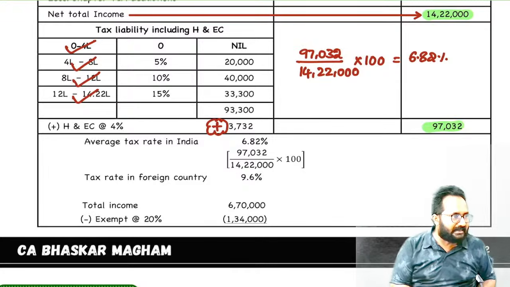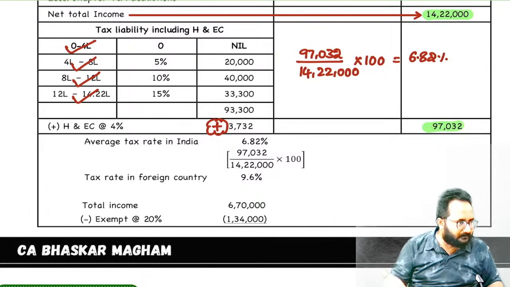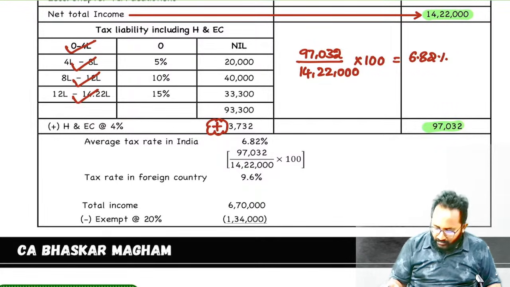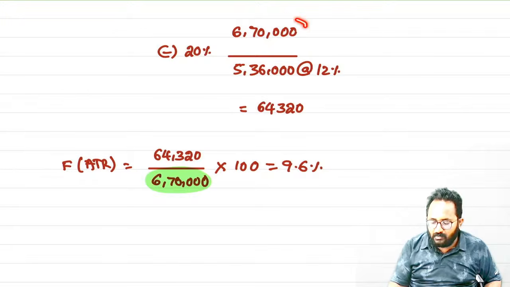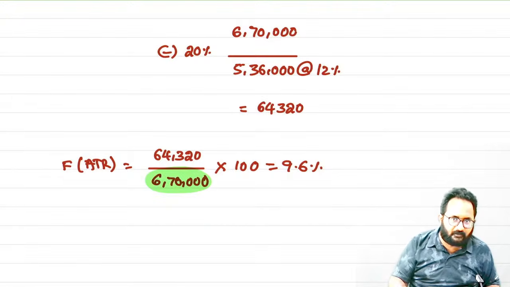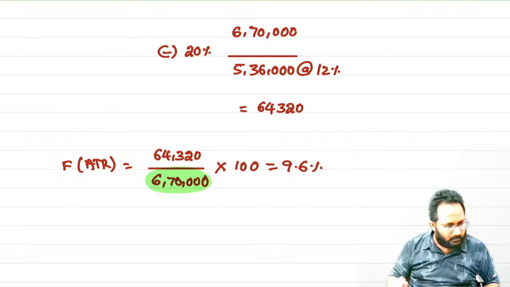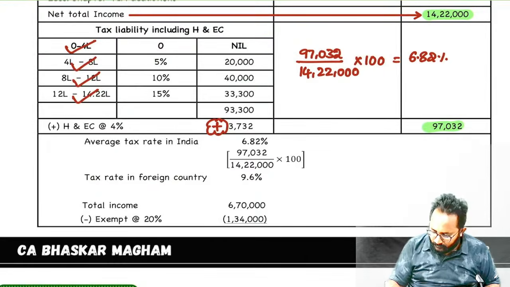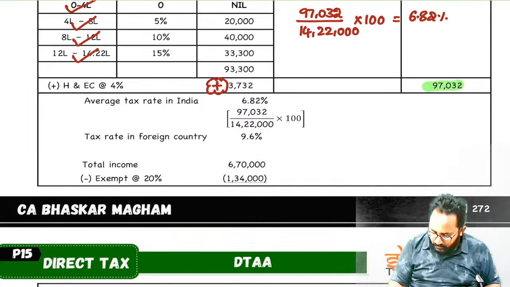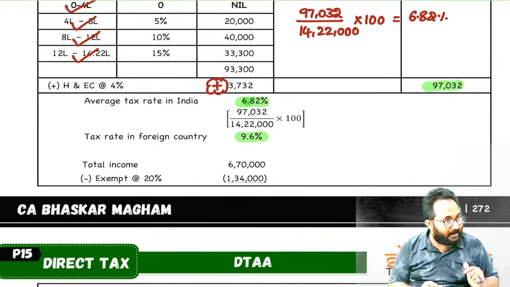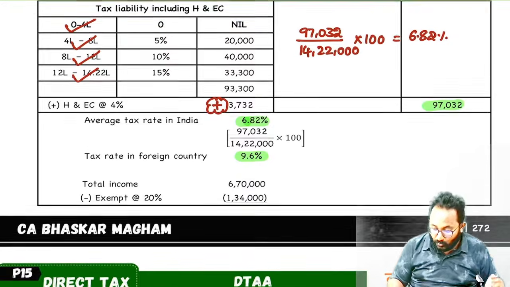While calculating the tax, we gave the exemption. Here also, while calculating tax on 6,70,000, we gave exemption of 20%. Understood? Whichever is lower of these two? 6.8.